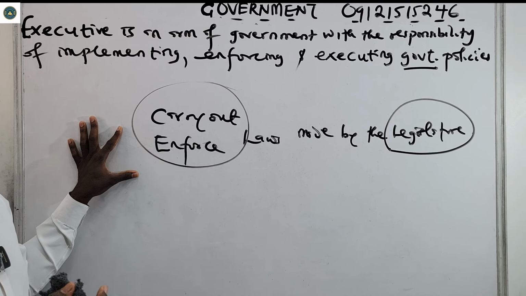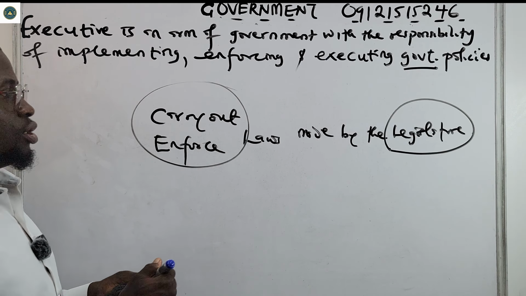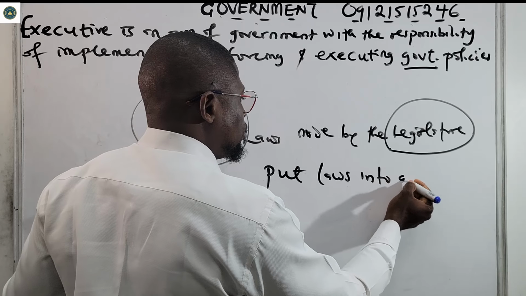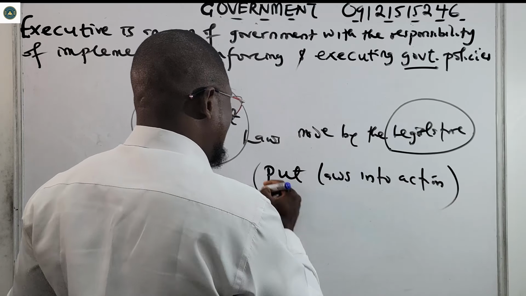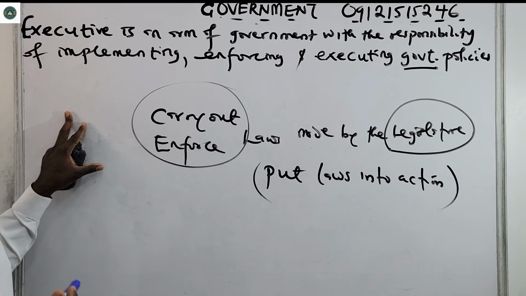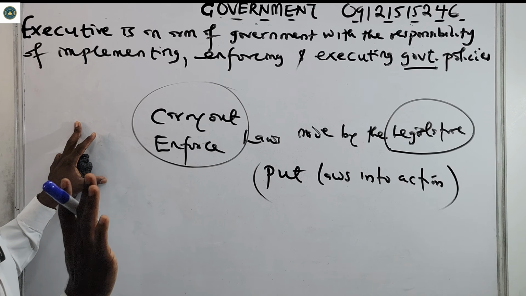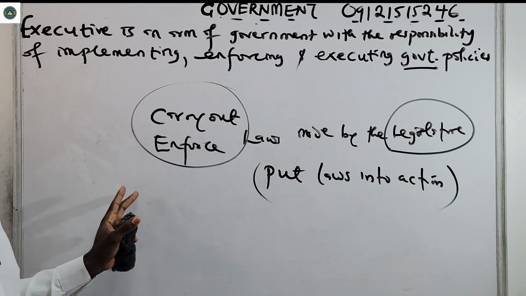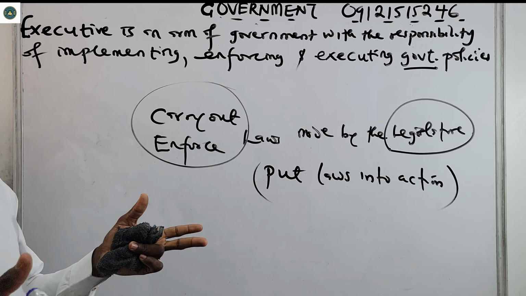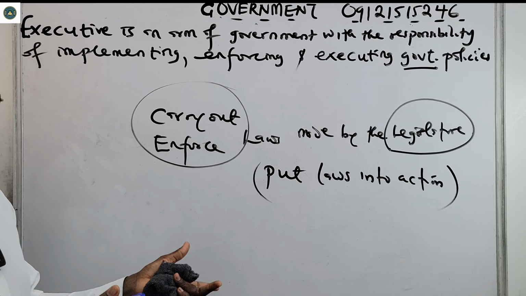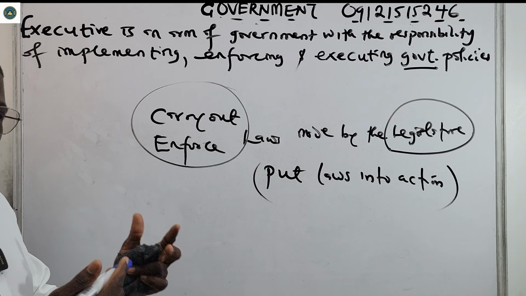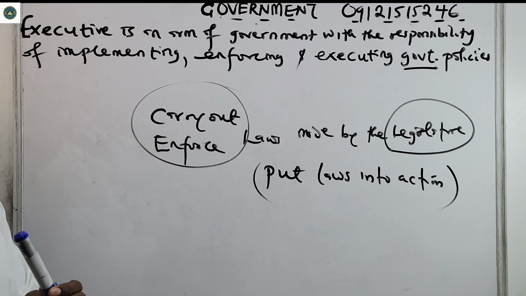It is the part of government that puts laws into action, and ensures the day-to-day running of the affairs of the government. Please take note of that. So in simple terms, the legislature makes the laws. The executive carries out or enforces the laws that are made by the legislature. So they put those laws that have been made into action. That is the function of the executive.